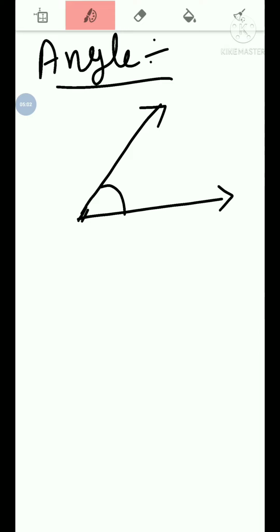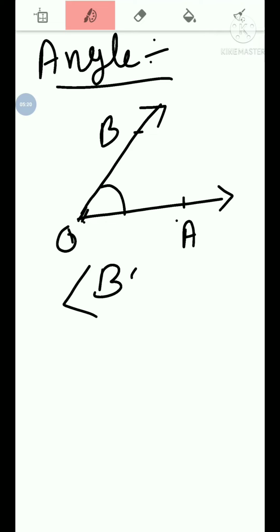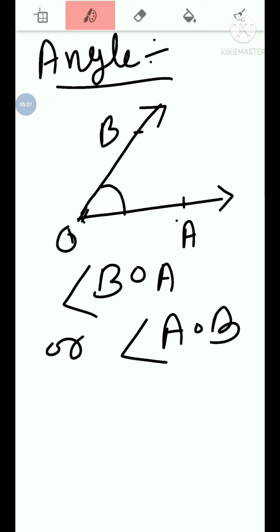Now let us suppose that this is O, this is A, and this is B. So how to write an angle? The sign of an angle is this, and we write where the angle is formed, at O. So we write BOA, or we write AOB. In this form we can represent an angle. When two rays are connected and share a common endpoint, it is called an angle.